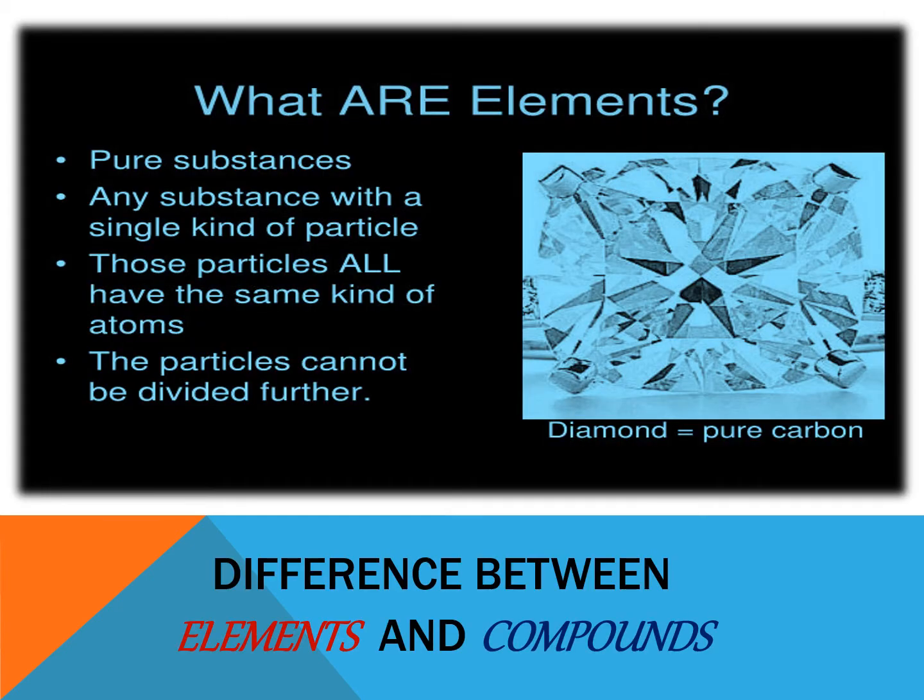Let's discuss the elements. So what are elements? Elements are pure substances. They are any substance with a single kind of particle, and those particles all have the same kind of atoms. The particles cannot be divided further. An example of that is the diamond. Diamond is pure carbon.